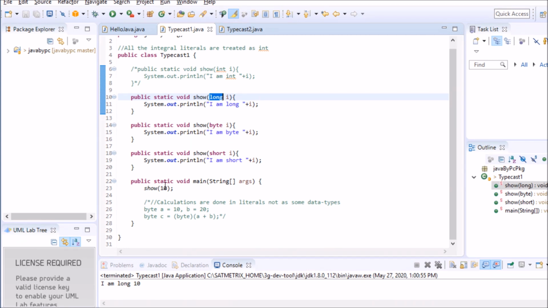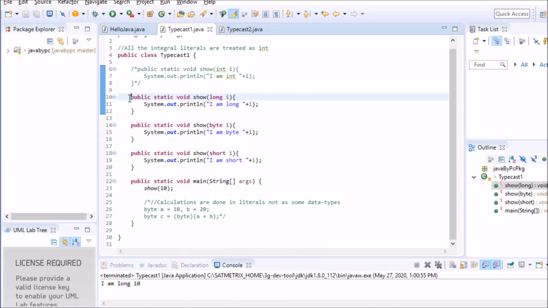So it is promoting this 10 integer to the long data type. It's basically a promotion. In implicit typecasting, mark my words, only promotion is possible.